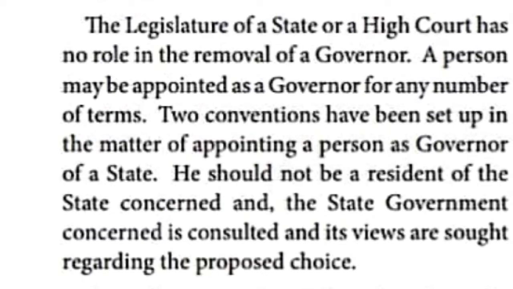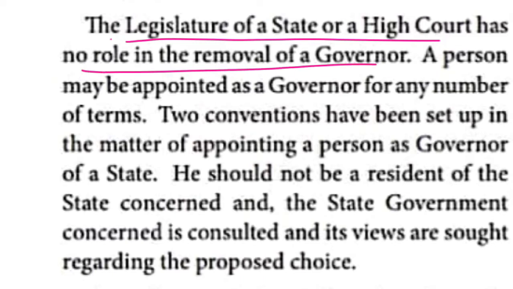When the governor is in office, no one has the right to force him to resign or to remove him from his post. That is the line, children. Here the legislature of a state or a high court has no role in the removal of a governor.